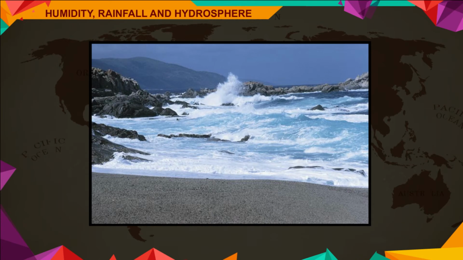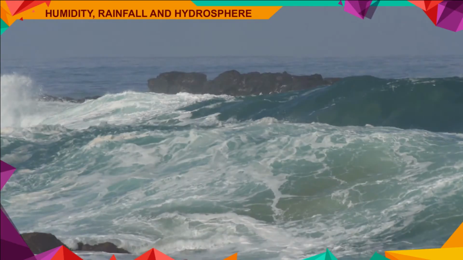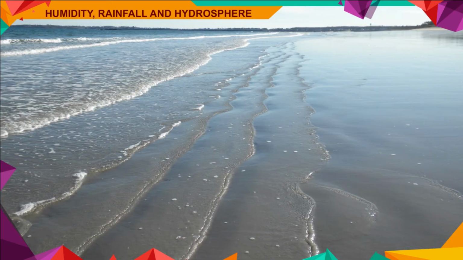Tides. The level of water in a sea or ocean rises and falls alternately at regular intervals every day. These changes in the level of seawater are called tides. When the level of seawater rises and the water moves further up the shore, it is called high tide. When the level of water falls and water recedes from shore, it is called low tide. A place usually has high and low tides twice in a day.